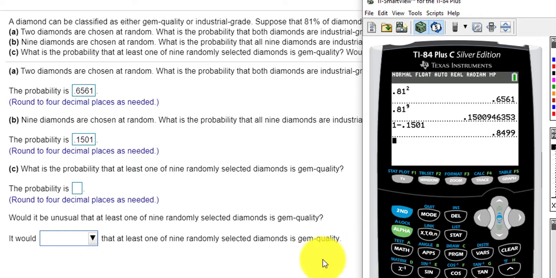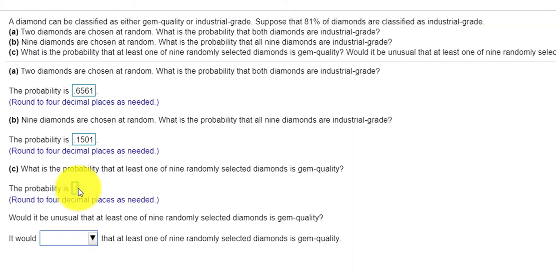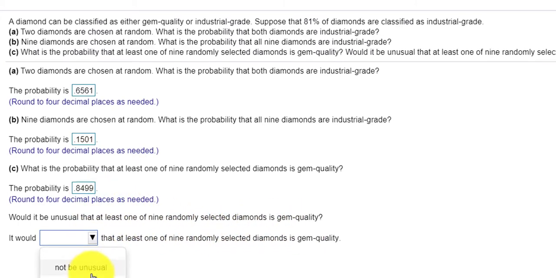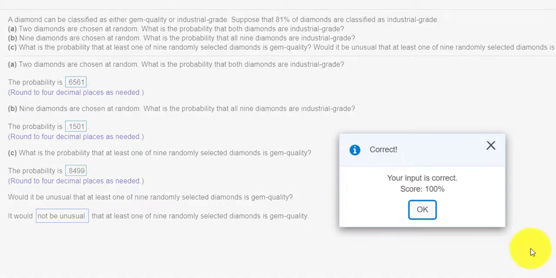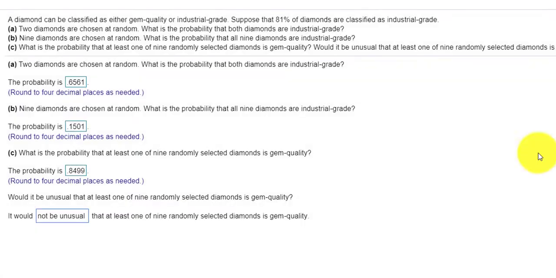I get 0.8499, four decimal places. Would it be unusual that one of them randomly is gem? No, because this is greater than 5%, so it would not be unusual. Check answer, 100%. Feeling good.